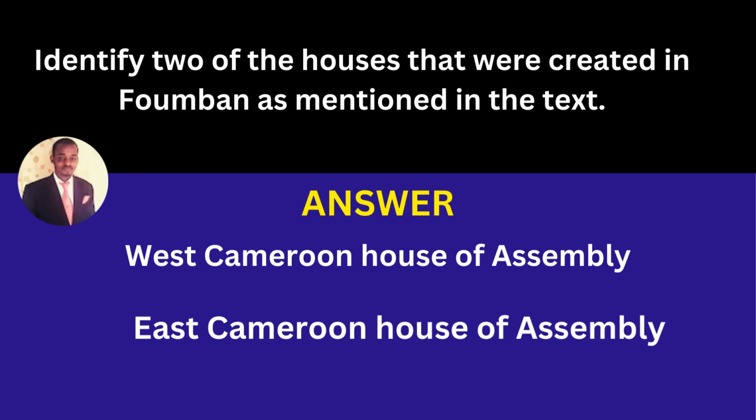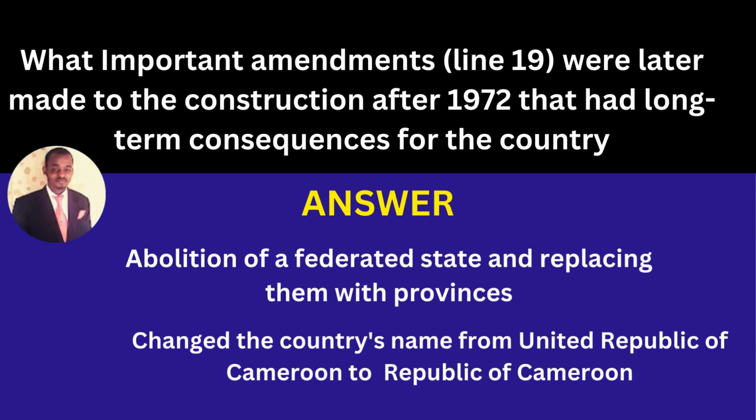Identify two of the houses that were created in Fumban as mentioned in the text. Answer: West Cameroon House of Assembly and East Cameroon House of Assembly. So these are actually the two houses that were being decided on at the Fumban conference.